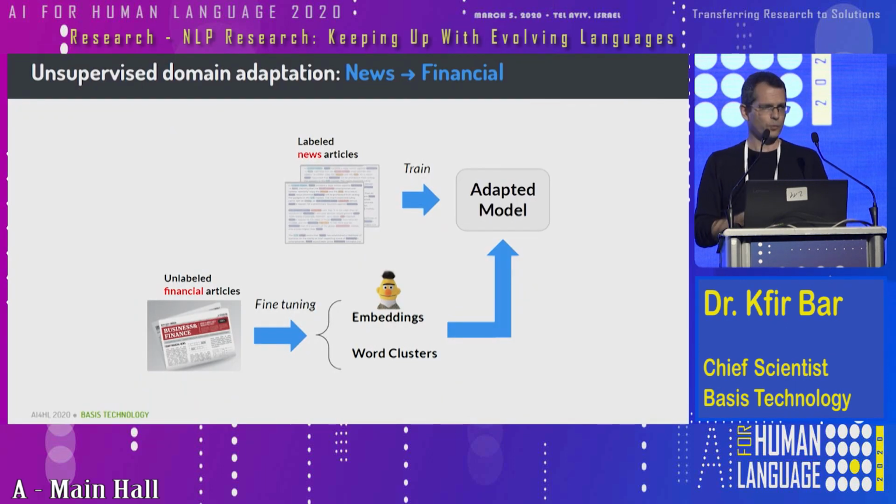So in the unsupervised approach, what we do is we take a large collection of unlabeled documents in the target domain. So let's say financial documents here. And then we fine-tune those embeddings and word clusters. And once they're fine-tuned for this particular domain, we can take them and use them to train a new, adapted model, using the annotated news articles that we already have. We don't need to annotate more documents.